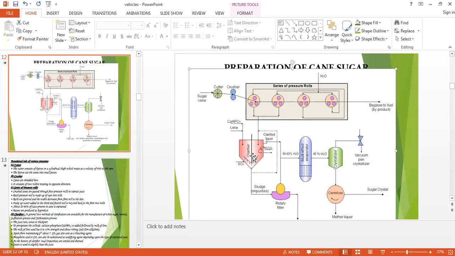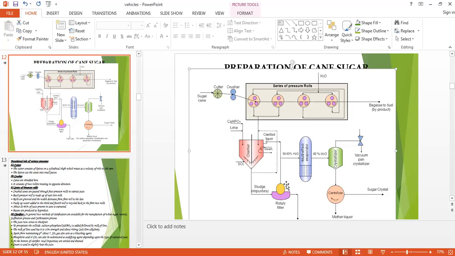After that, that scum will be removed. Then we have to pass carbon dioxide and sulfur dioxide gas to remove the impurity calcium. Once that calcium reacts with these gases, it will be removed in the form of calcium carbonate or calcium sulfate. Then the juice is filtered and the precipitate has to be removed.